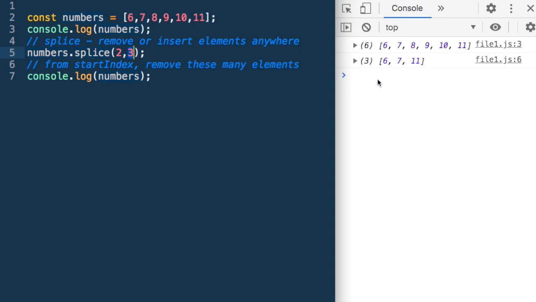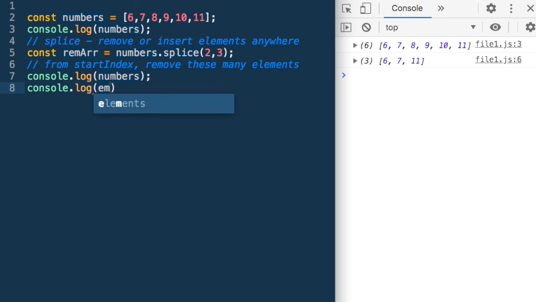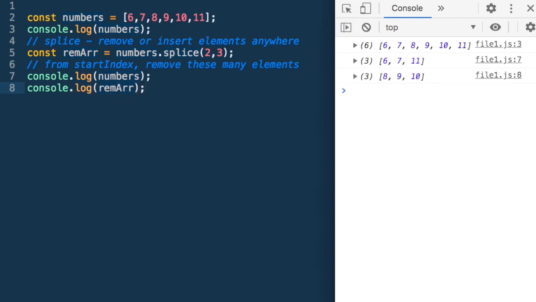So now what is the array? It is numbers. And what also happens, I can say const removed array is equal to, and I can also console.log removed array. So the elements that are removed are returned as an array. So these were the elements removed, 8, 9, 10. So they have become this array, removed array.